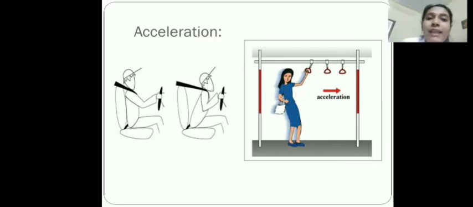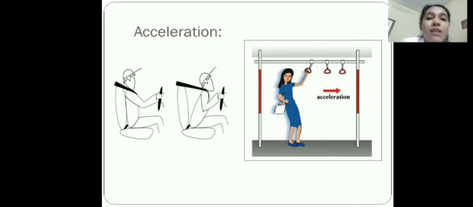We have all experienced this when we are riding a bike or whether we are in a car or a bus. And in all these situations, one thing is common. Can you identify that? Yes, speed of the vehicle changes. Or to be more specific, velocity of the vehicle changes in all these situations.